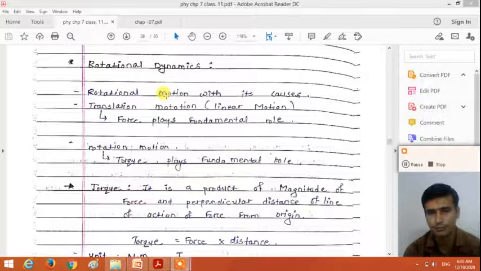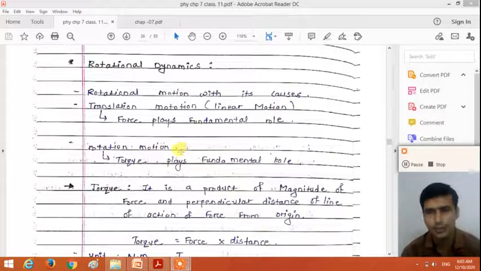So dear student, we know that in the translational motion, or we can say the linear motion in a straight line, force plays an important role. The fundamental reason behind the translational motion is a force, right? Similarly, the fundamental reason behind the rotational motion is the torque, right? So force plays the fundamental role in the translational motion. Similarly, we can say that the torque plays a fundamental role in the rotational motion.